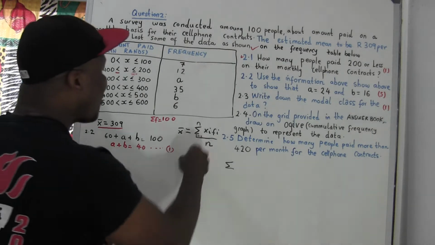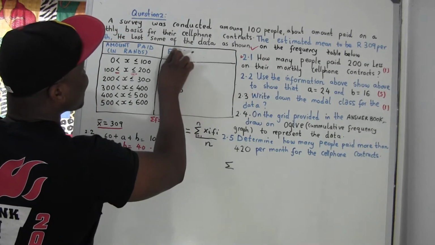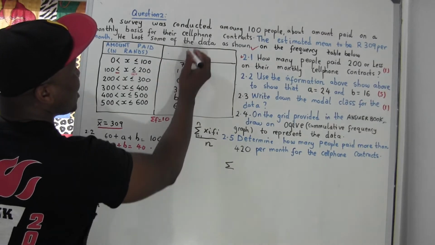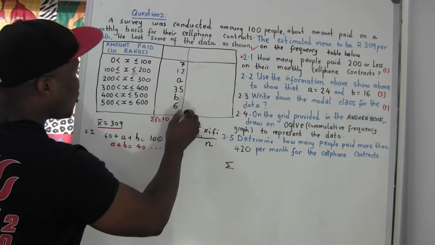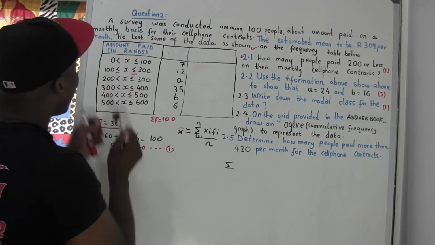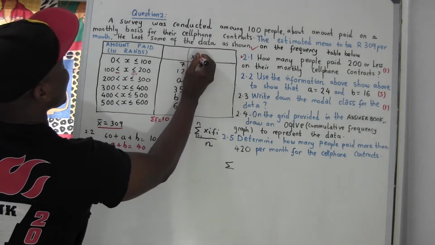So how are we going to get xi? Xi is the class midpoint. How do you get the class midpoint? Here on top, I have to create another column called class midpoint. Since the space is not enough, I'm going to do this, excuse me. How do you get the class midpoint? Take these intervals, add them together, divide by 2. So the class midpoint you represent by xi.